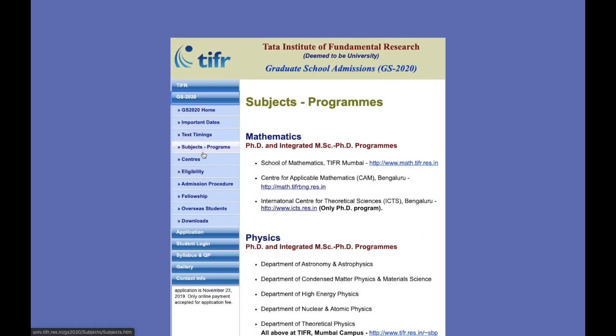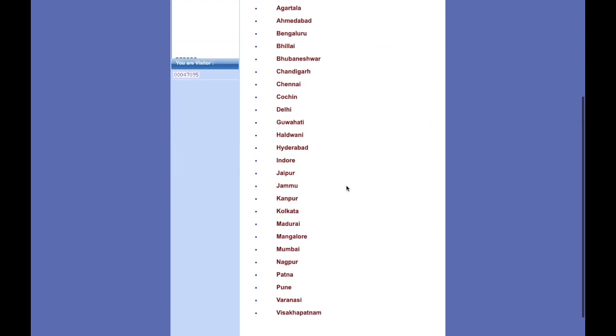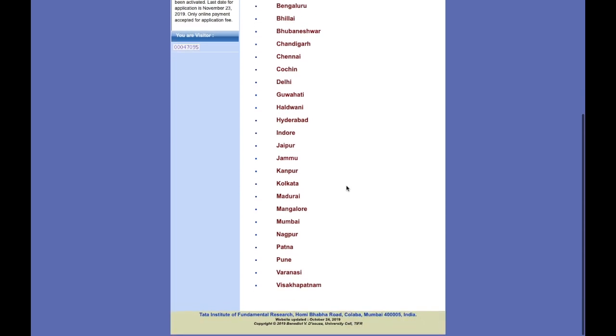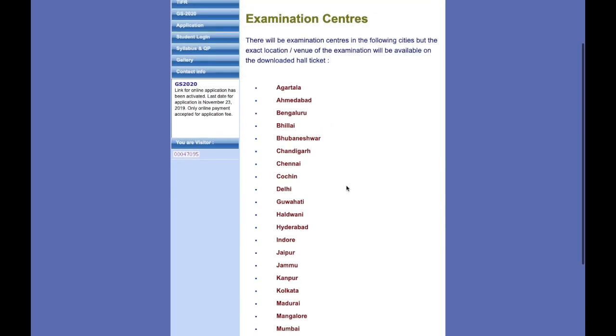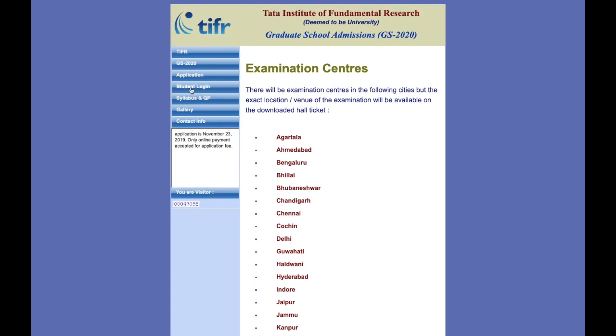Next is about centers. We have different centers all over India. You can just search out which is the nearest city to your hometown, and you have to select that center at the end of the form filling.